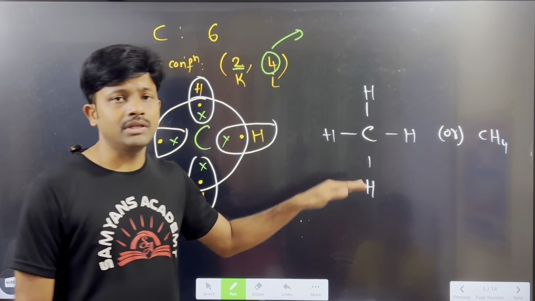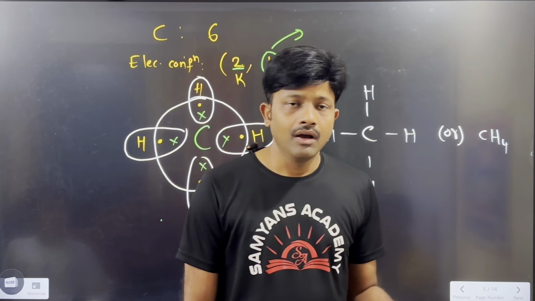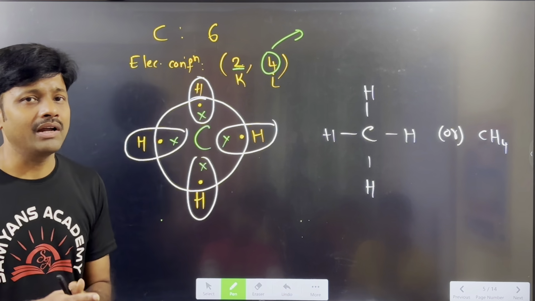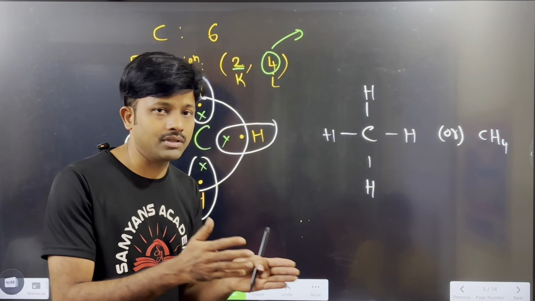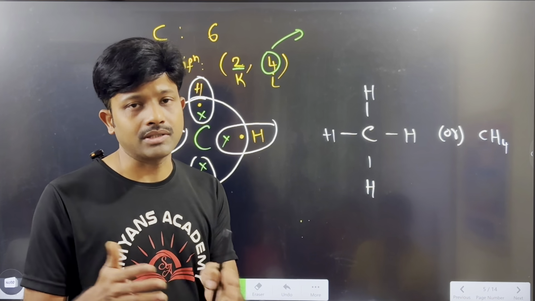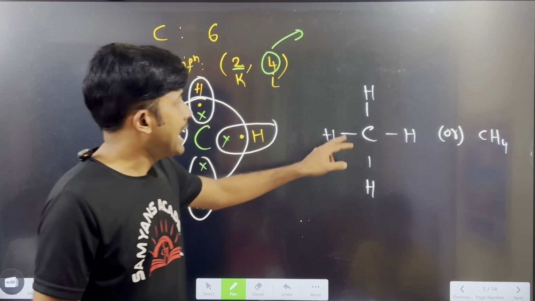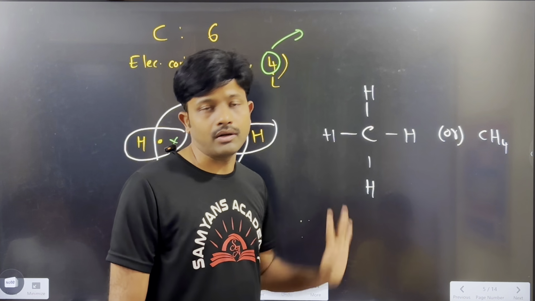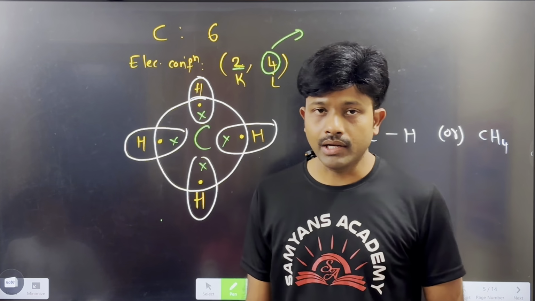Like you see, methane is CNG gas, compressed natural gas, or petrol, diesel. For these compounds we do not require heat. When you keep these compounds out during daytime or summertime, they will evaporate easily. Why? Because they have very weak attraction forces between atom and atom. Because of this reason, they have a low melting point and low boiling point.